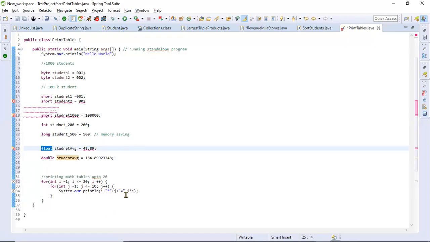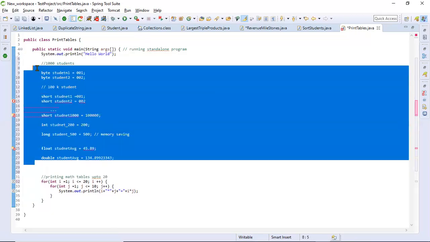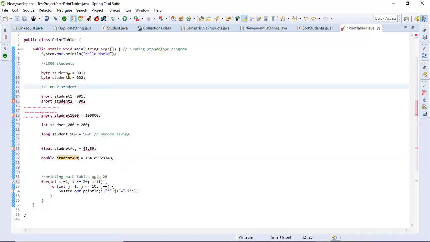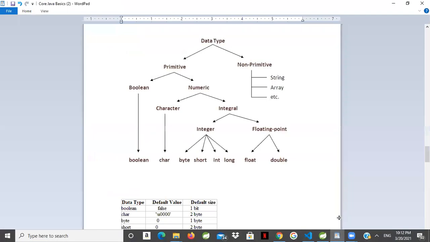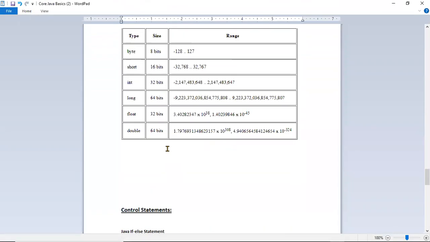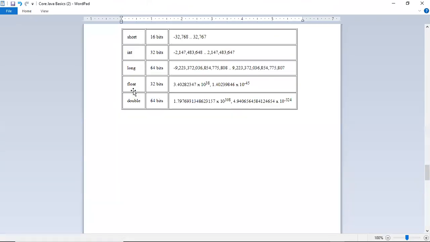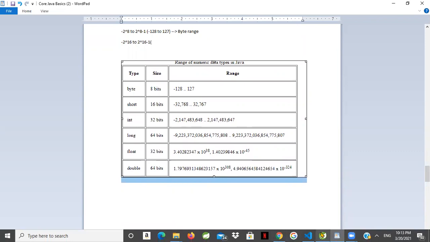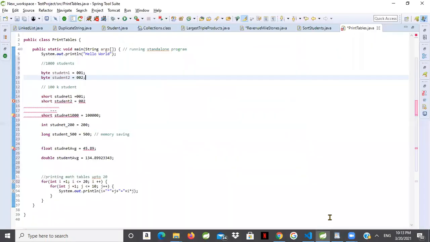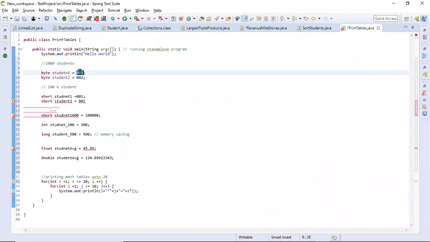Okay, but you have to know the concept. Like if someone asks you why we have four types, what is the purpose? Each one has a different range. I'll tell you what range it has. So now if you look at byte, it will just support minus 128 to 127 numbers only. Max 127 you can define. You can't define more than 127 for byte. So let's say if I put 250 here, it will not work.